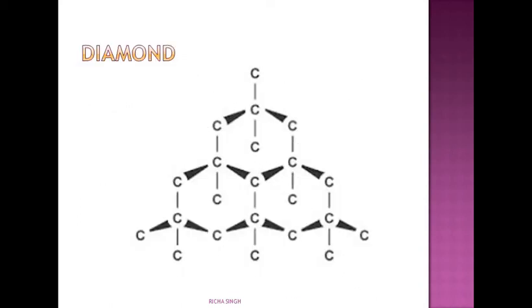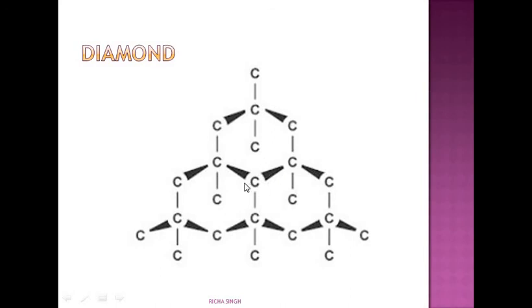Okay. Now let's see diamond. You can see the structure of diamond. Each carbon atom is attached to 4 carbon atoms with a covalent bond, and this results in a 3-dimensional network. You can see in the picture, each is attached with 4 carbon atoms. Whichever carbon you take, they all are connected together, and therefore it is forming a 3-dimensional structure.